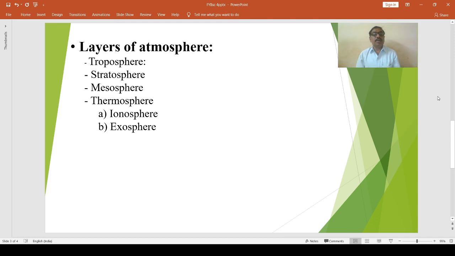Then the exosphere. The outermost layer of the atmosphere is known as the exosphere. It extends beyond the height of about 640 kilometers from sea level. At such a great height, the density of atoms in the atmosphere is extremely low. The temperature becomes very high at its outer limits.